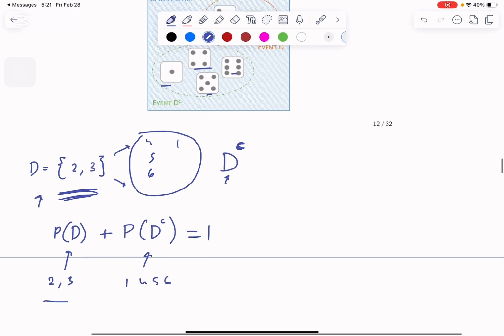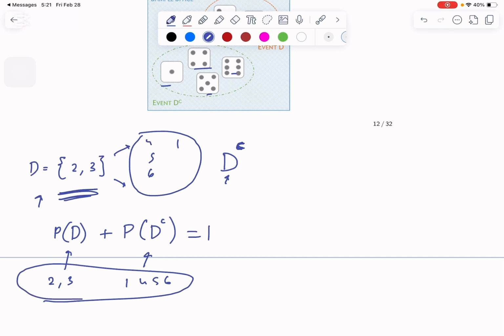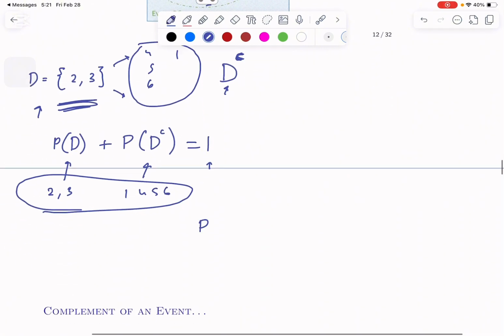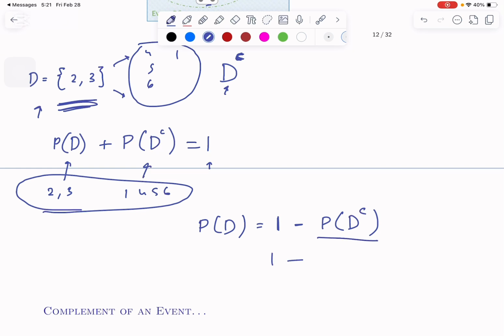We added all the possible numbers that we can achieve and it should come out to 1. Same thing, what's the probability of getting D? It's the same as saying 1 minus the probability of getting anything that's not D, which is 1 minus the probability of getting 4, 5, 6 or a 1.